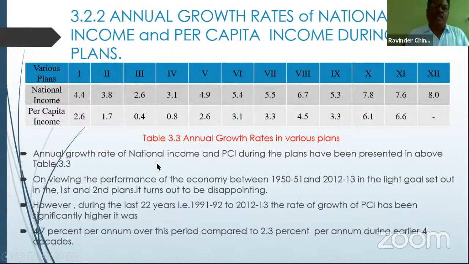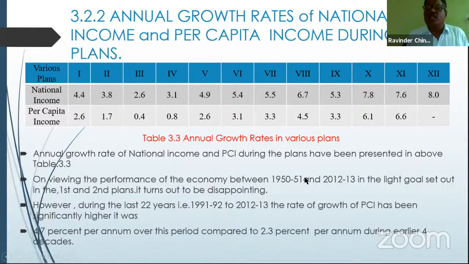Then we will go in brief. The above data can be presented in words. Table 3.3 shows the annual growth of national income and per capita income during the plans. On reviewing the performance of the economy between 1951 and 2013, the growth goals set out in the first and second plans turned out to be somewhat disappointing.